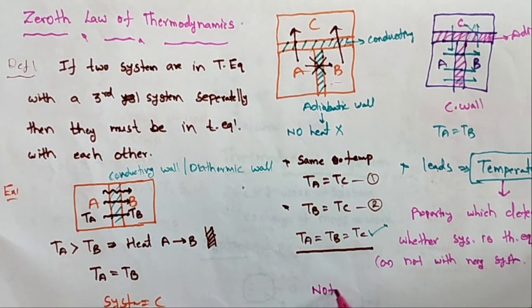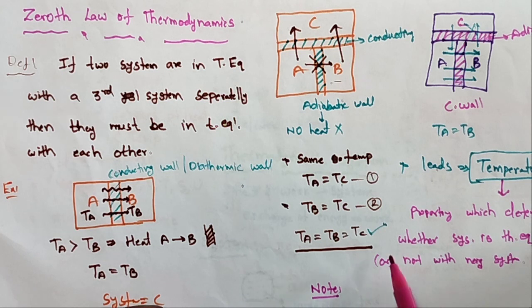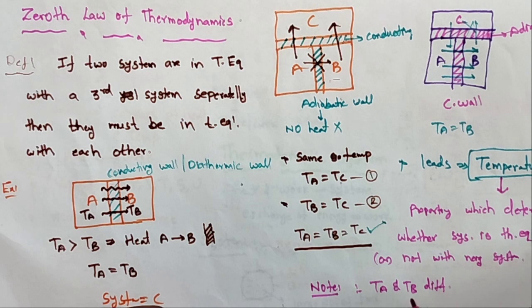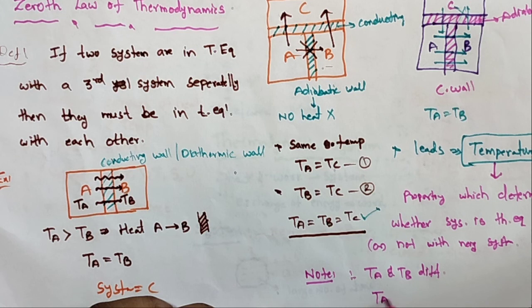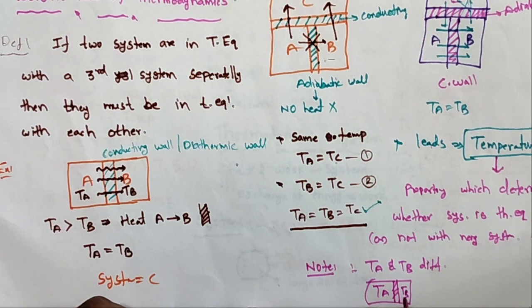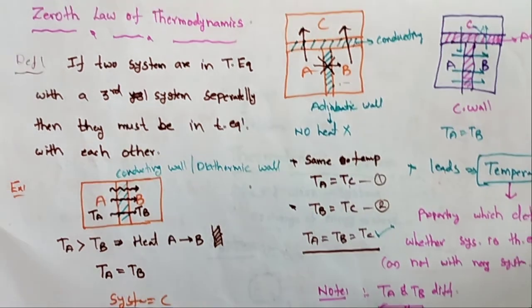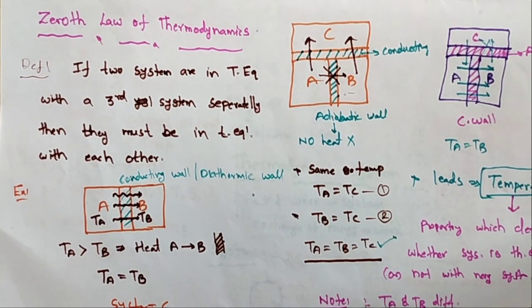I am taking one note point. What is the note? If two systems have different temperatures, TA and TB, they are not in thermal equilibrium. If both are the same, it gives thermal equilibrium. If both are different, it does not. For example, if TA and TB are connected by an adiabatic wall, the temperatures are always different, so it does not show the zeroth law of thermodynamics. So this is the concept of the zeroth law of thermodynamics.